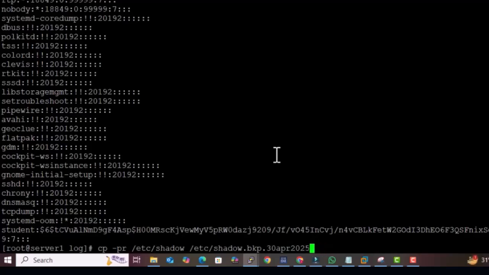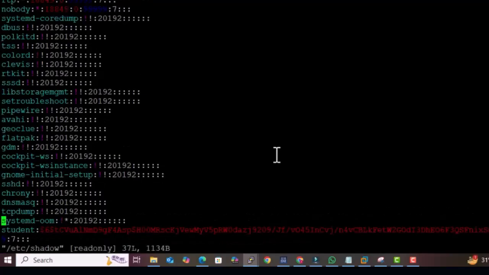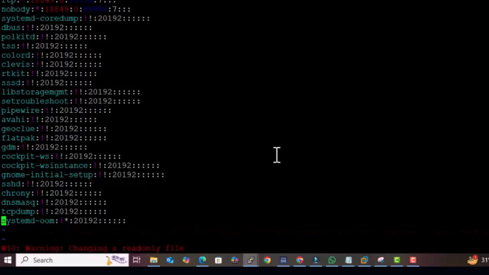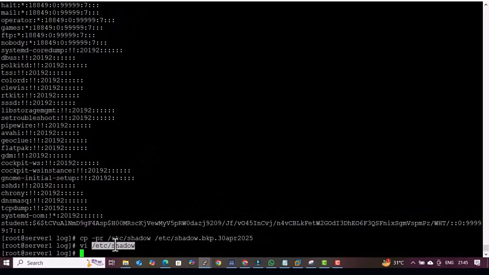Now what I am going to do is remove the student user from this shadow file. After removing this, this user should not be able to log in because I have removed his entry from the shadow file. By the way, the shadow file manages user and password related information. Now we will try with PuTTY again. Let's see if student can log in.